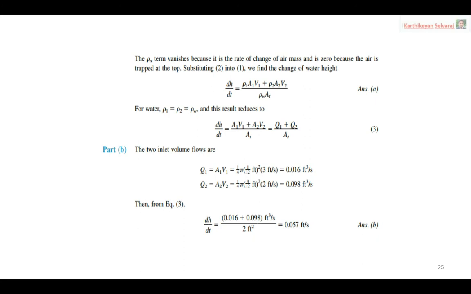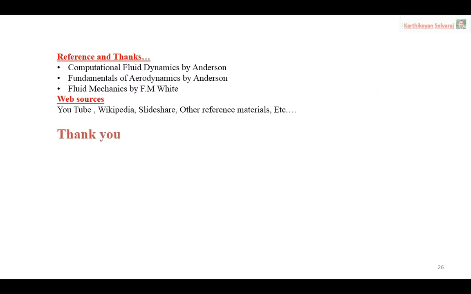Finally, I referred to three textbooks, especially Computational Fluid Dynamics by Anderson. Most of the pictures, equations and concepts I followed from that particular book, Computational Fluid Dynamics by Anderson, and I also referred to Fundamentals of Aerodynamics by Anderson and Fluid Mechanics by White. So these are the reference books I followed.